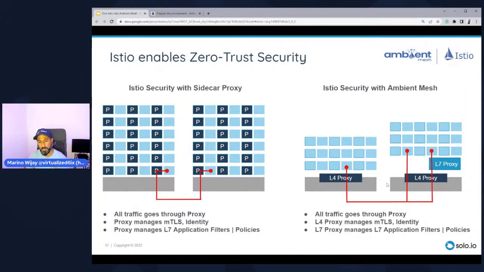Now, when I need to implement that layer 7 functionality for things like authorization, so I'm trying to prevent services from issuing HTTP delete commands, then what ends up happening is the layer 4 proxy tunnels to this layer 7 proxy, which then tunnels to this layer 4 proxy over to the destination service. But this layer 7 proxy is the intermediary that processes any sort of authorization policies. So anytime I push out a policy, a waypoint proxy gets deployed. Interestingly enough, the waypoint proxy actually uses the Gateway API spec that was launched recently in the Kubernetes ecosystem.